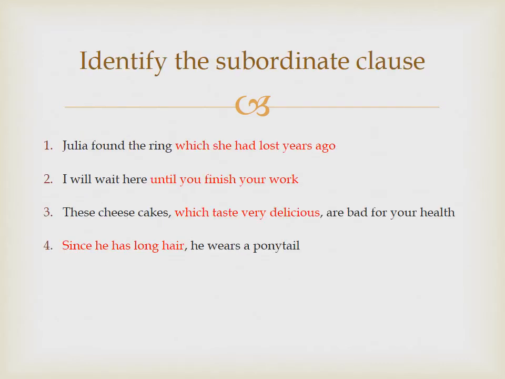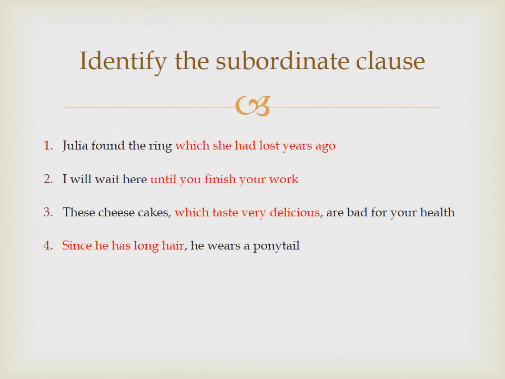Okay, we will do 4 exercises. The task is to identify the subordinate clause in each of these sentences. The first one, Julia found the ring which she had lost years ago. Clearly, there are 2 clauses here. The first one is Julia found the ring, which has the subject Julia and the verb found. And what about the second one? There also we have got a subject, she. There is a verb too, had lost.